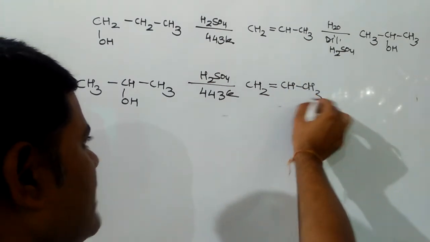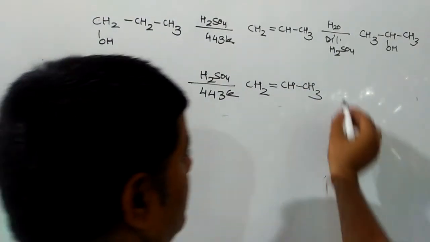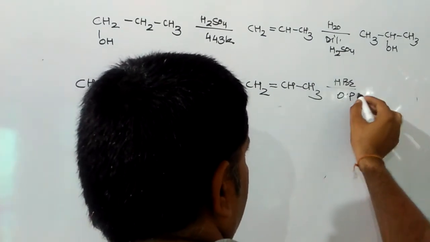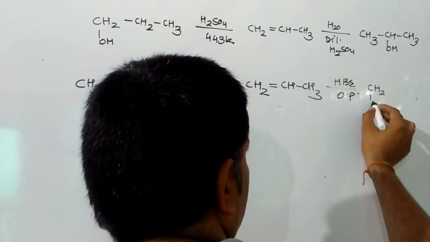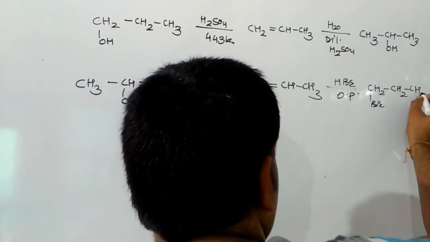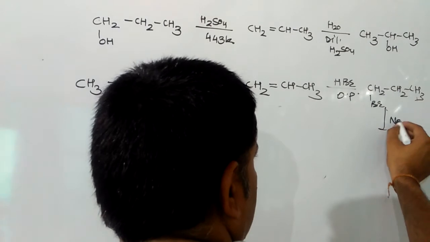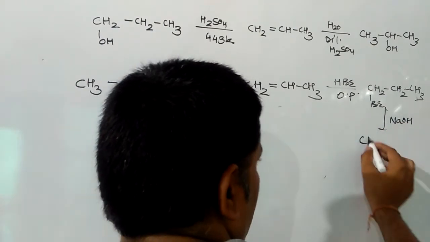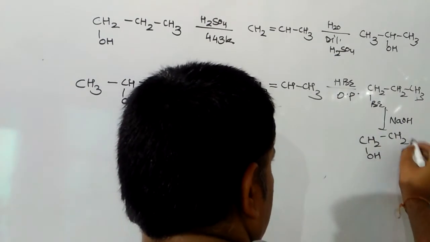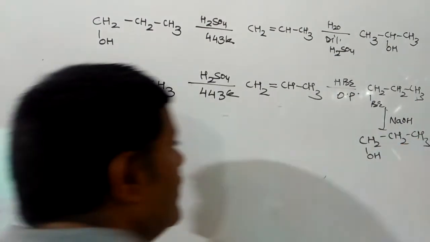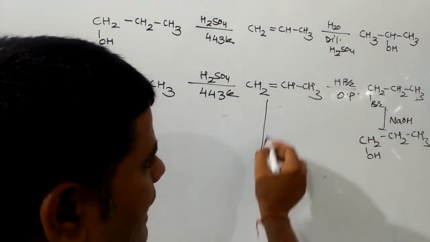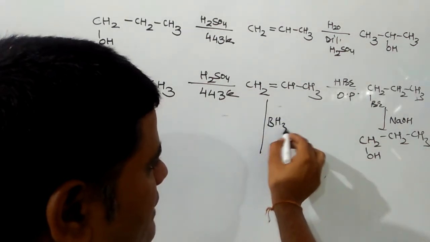Then propene reacts with HBr in organic peroxide to give 1-bromopropane, and then 1-bromopropane reacts with aqueous NaOH to give propan-1-ol.